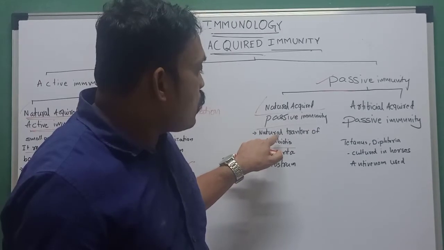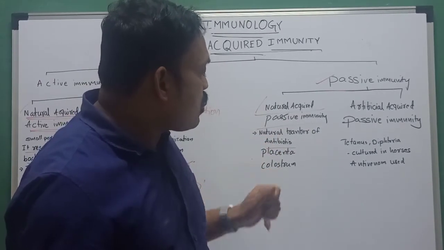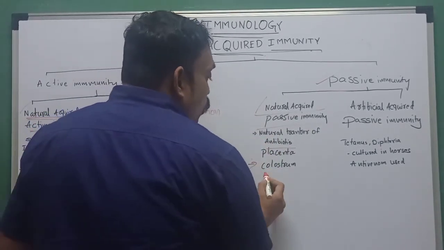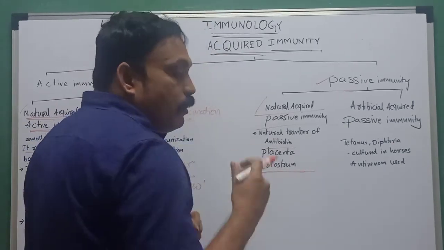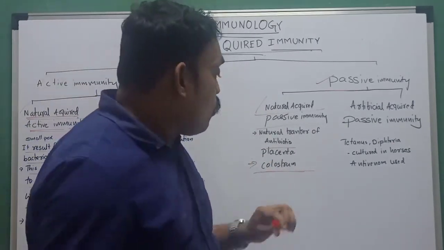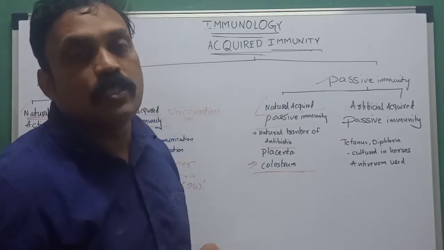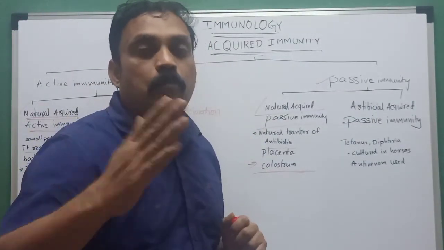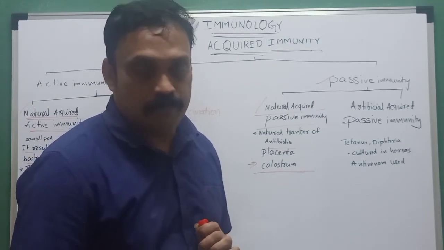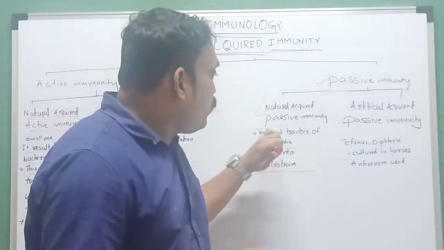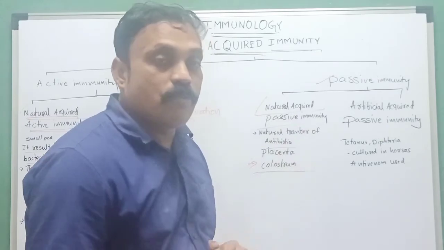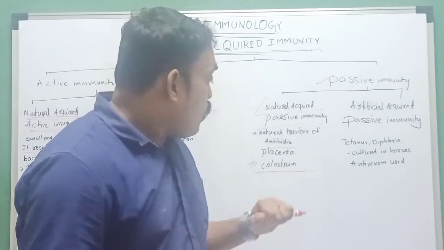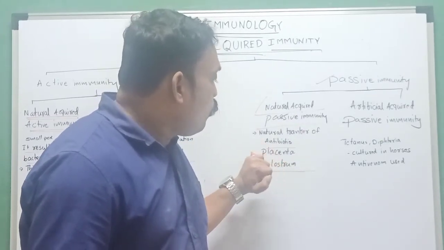Why? Especially in mother's milk, in the first milk, the colostrum, there are a lot of antibodies. These antibodies are transferred from mother to baby through the milk, the colostrum. That is natural acquired passive immunity. After that, through the placenta.